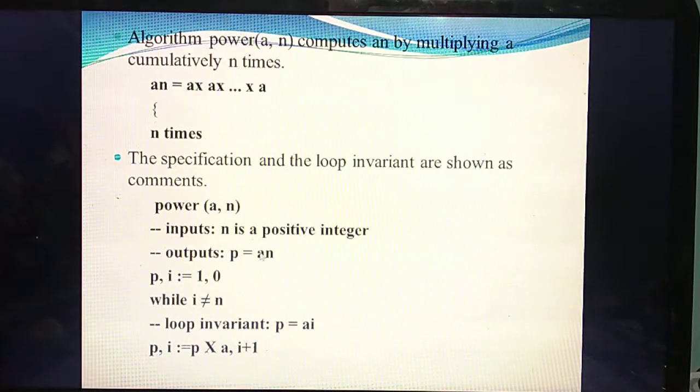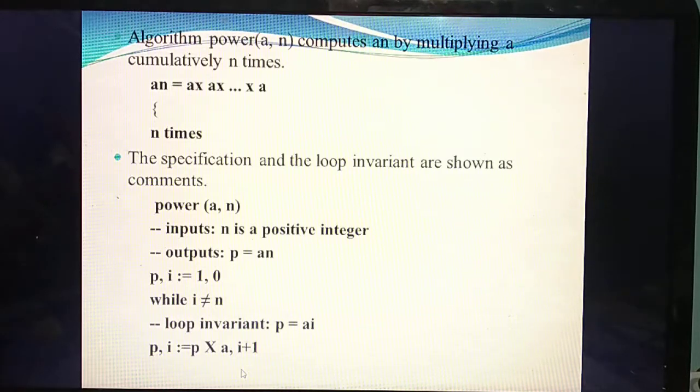So here you are given A power n. The same, only here they are giving P equal to A power I. Understand? So how you need to calculate, this is the formula for calculating the powers. How is this step, the calculation of this power, done in this algorithm? Otherwise, in the system, how is it calculated? How is the power computed by the system? Now we are going to study that.